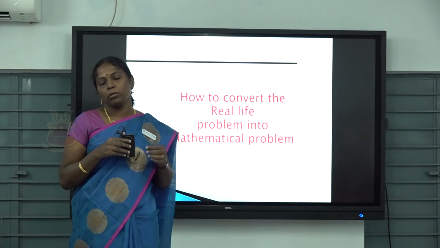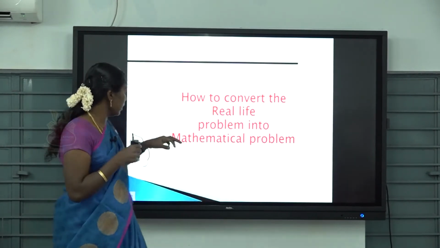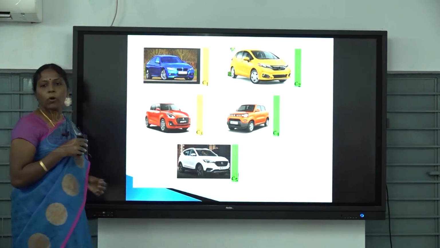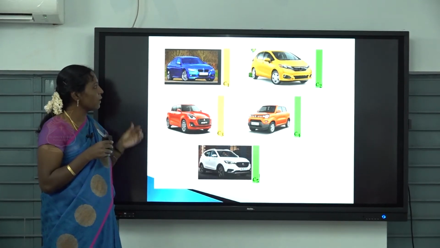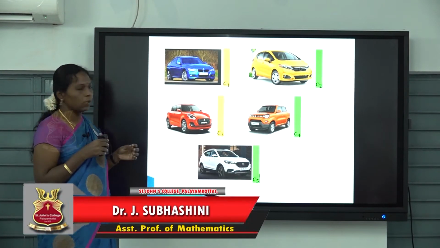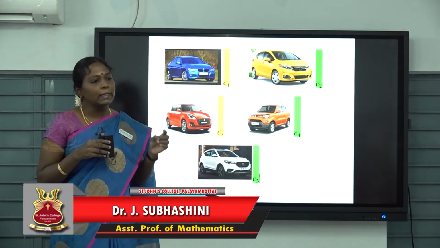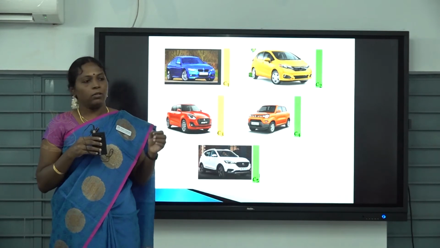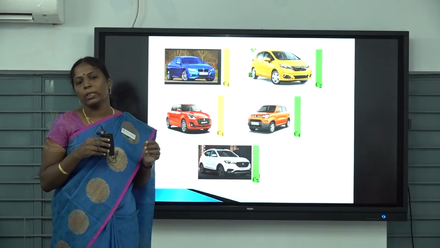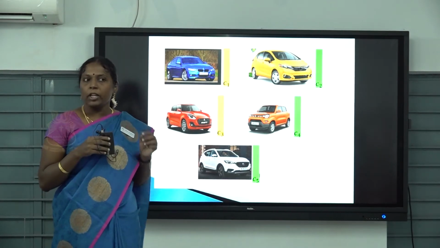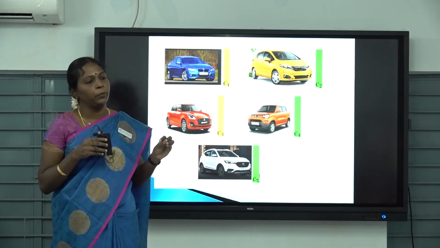You enter the showroom. In the showroom, only 5 cars are available. You and your family members go through all these 5 cars. You go with your father, your mother, your brother and your sister. And your father says that when you choose a car, you must keep in mind the following attributes.